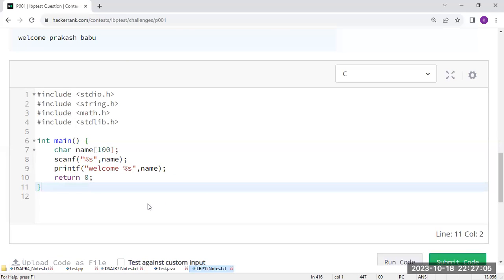How can we overcome this? Very simple. We can overcome this by using a special modifier. I will show you how you can work with that. Okay, is everyone clear up to this? What is the problem? Why are we getting that error message? Is it clear? Please confirm, everyone.